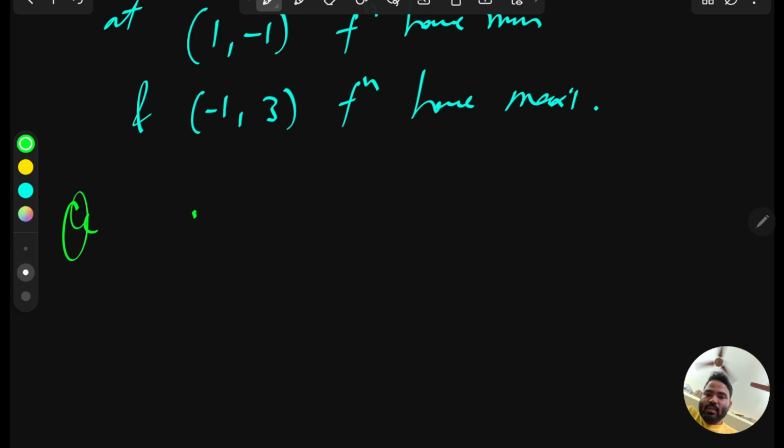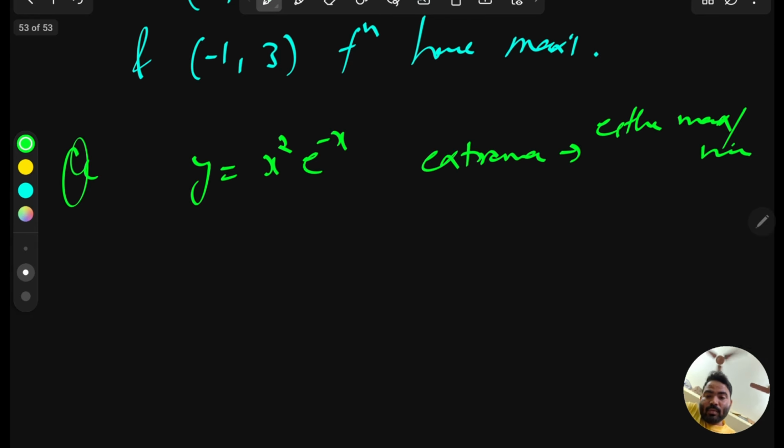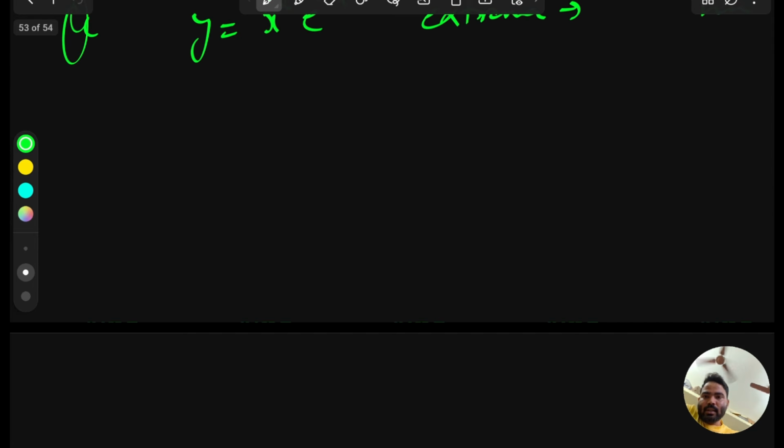Our next question is y equal to x square e to the power minus x. We have to find extrema. Extrema means either maxima or minima, or both, anything. So just solve this question and let's see.